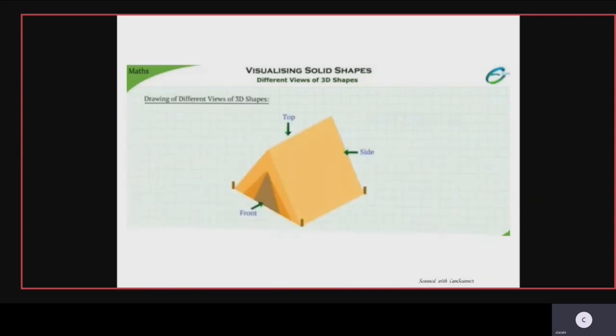Now let us take another example of a 3D shape, a military tent. You may be going for outings or trekking. When you go, you put up these military tents to take rest in them. You can see that the front part, top, and side part have been indicated. The front part is the shape of a triangle, the side part is the shape of a square, and the top part is also represented. So this is also a 3D diagram which is drawn here.